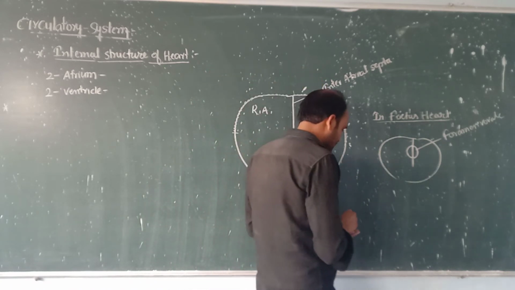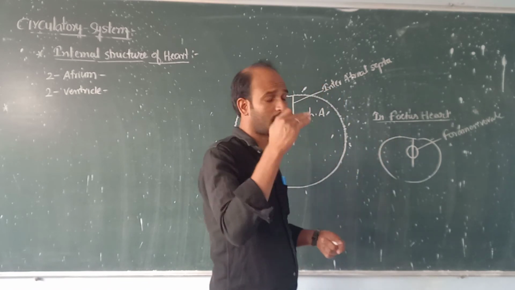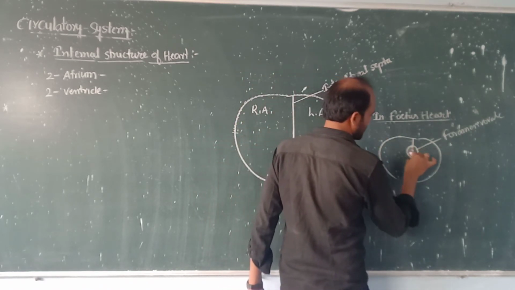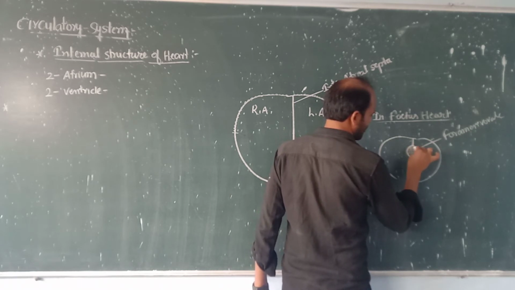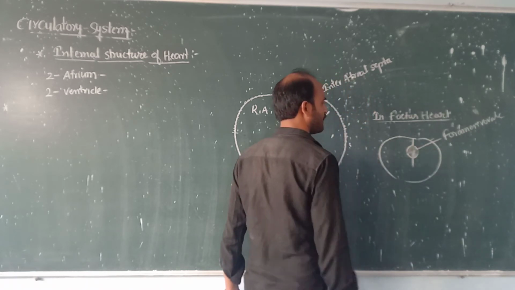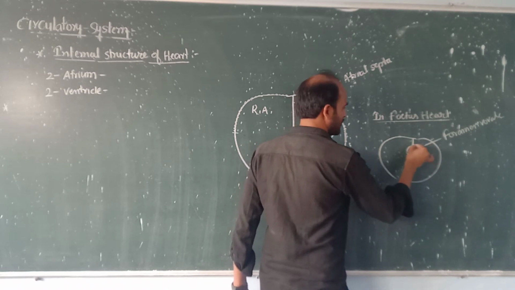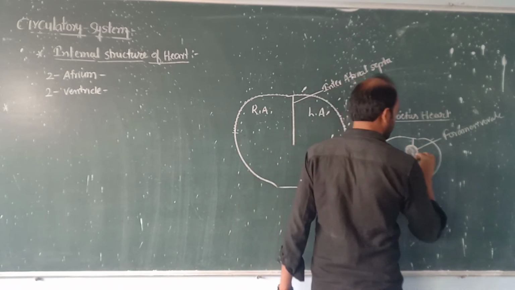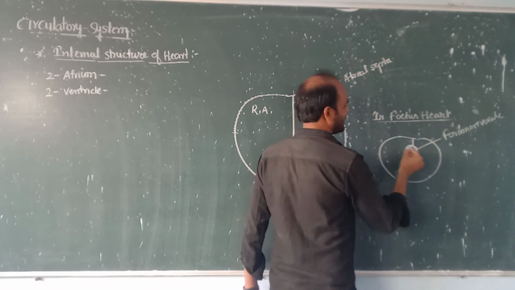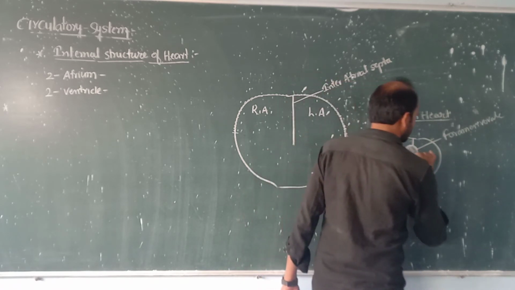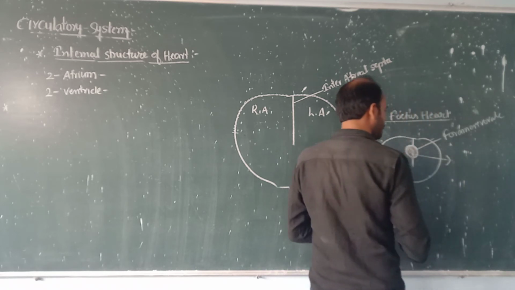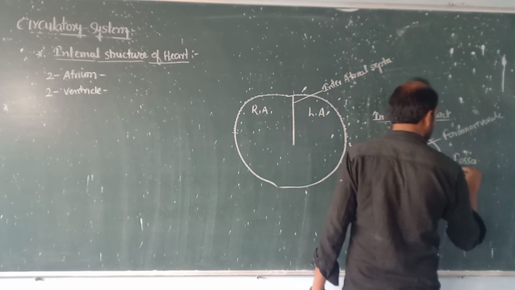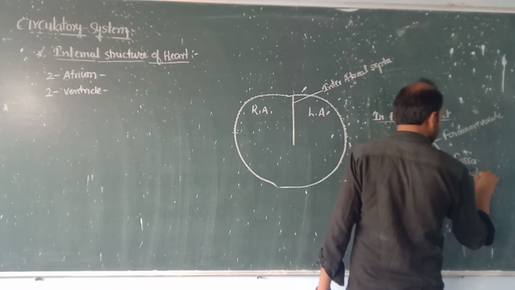After the foramen ovale closes, it is represented by a depression of the septa in between the right and left atrium, that is called fossa ovalis.